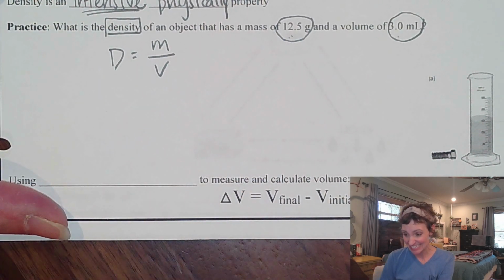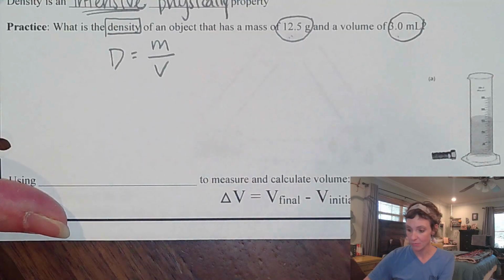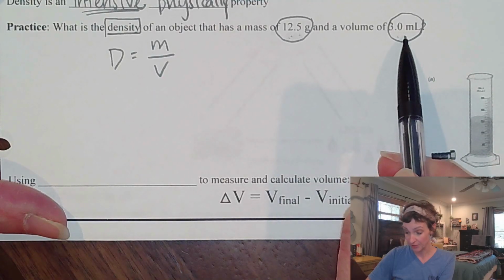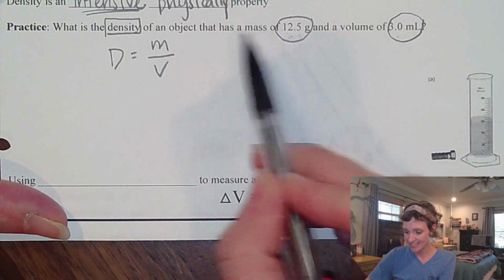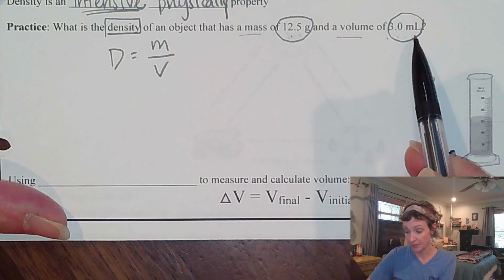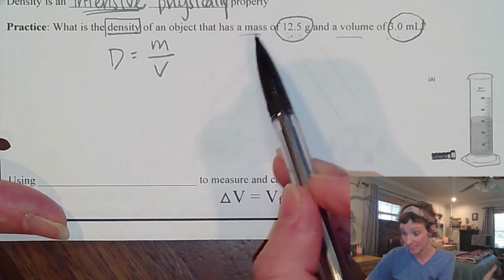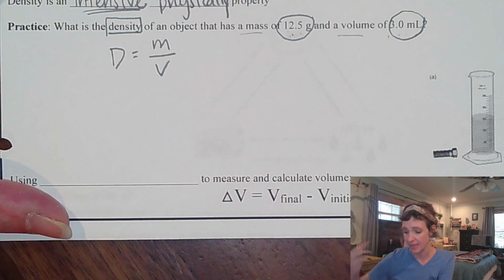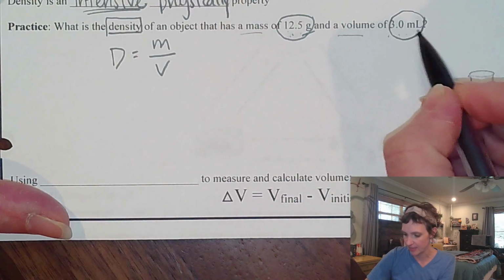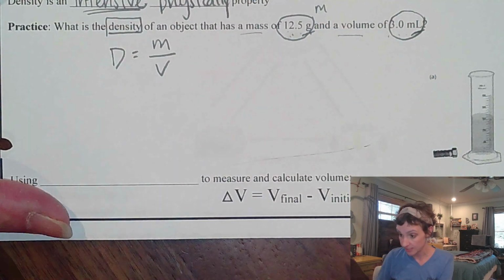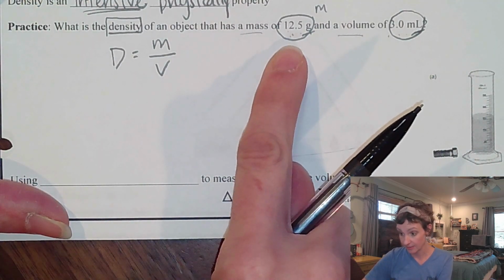The next thing I need to see is the substitution into that equation, which means, okay, what mass value are you going to plug in? What volume value are you going to plug in? And guess what, you guys? Yes, they said mass of 12.5 grams and volume of 3.0 milliliters, but you cannot depend on those actual words of mass and volume leading into the number. What we are going to learn to depend on is the units here at the end. You see grams, you think mass immediately. I do not care what the words here look like. That is a mass value because it is grams.